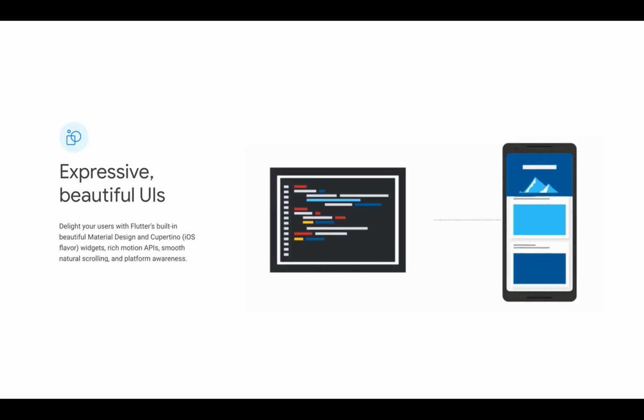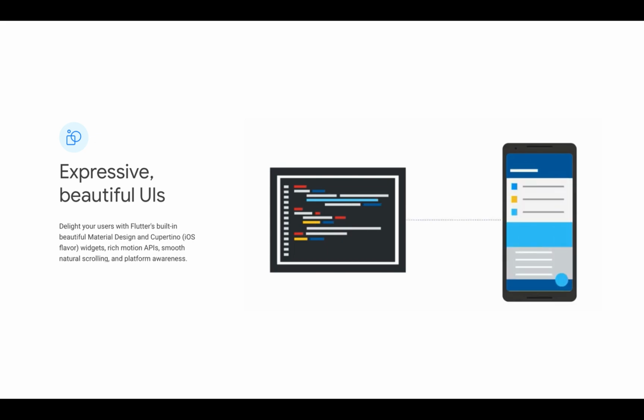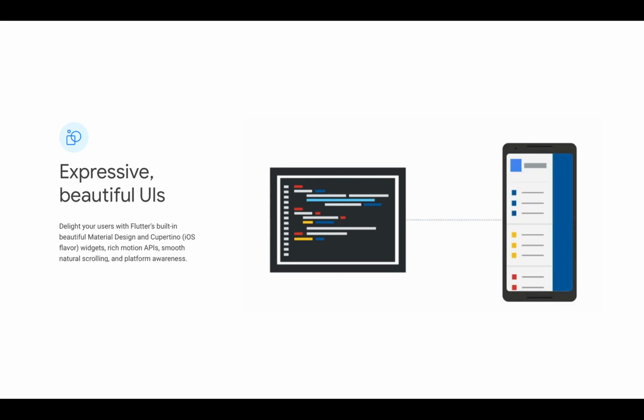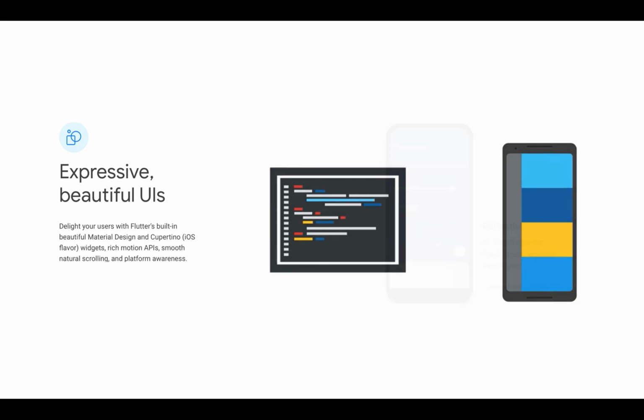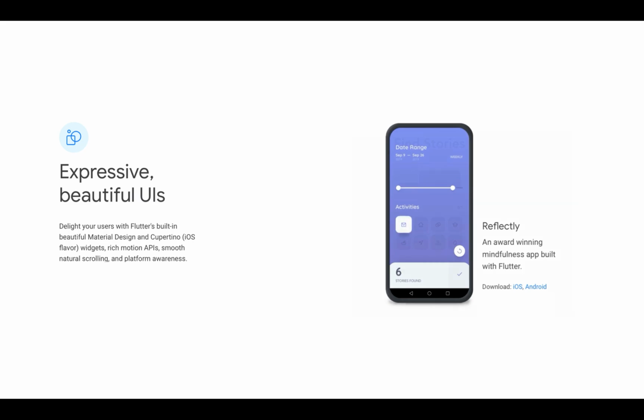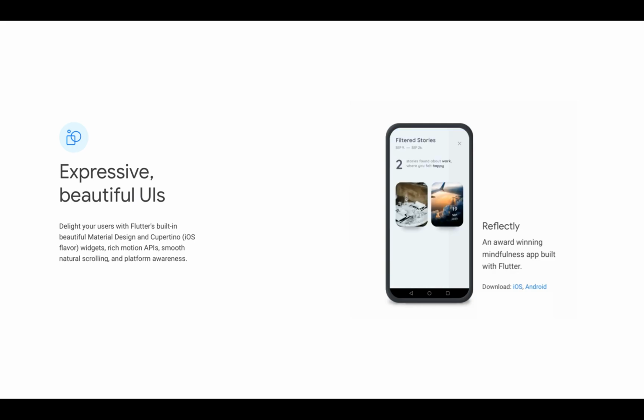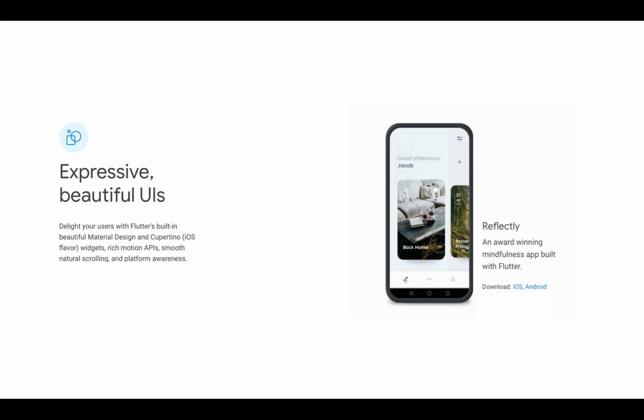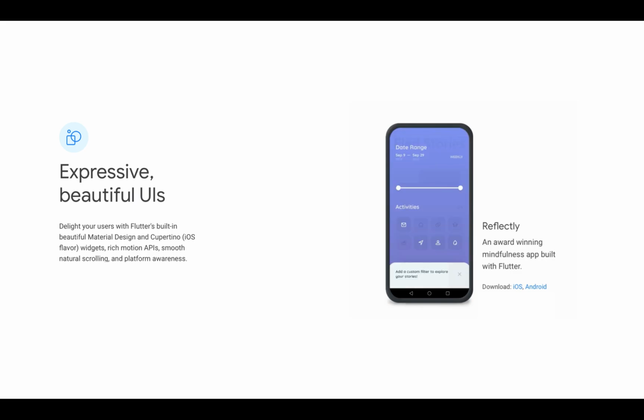Flutter moves the widget's rendering, animation, and gesture into the framework to give you complete control over every pixel on the screen. This means you have the flexibility to build custom designs. For example, Reflectly. Reflectly is an app made by a Flutter engineer. This app is a journal utilizing artificial intelligence to help you structure and reflect upon your daily thoughts and problems. It is available on the App Store and Google Play Store.